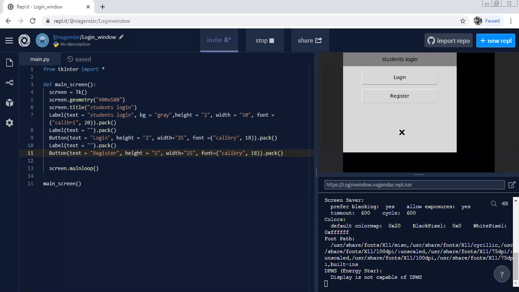Now actually we know our expectation is that when we click on the register, it needs to open the next window, asking what is the student's required username, what is his own choice of username, own choice of password, then submit, so that his username and password can be set.